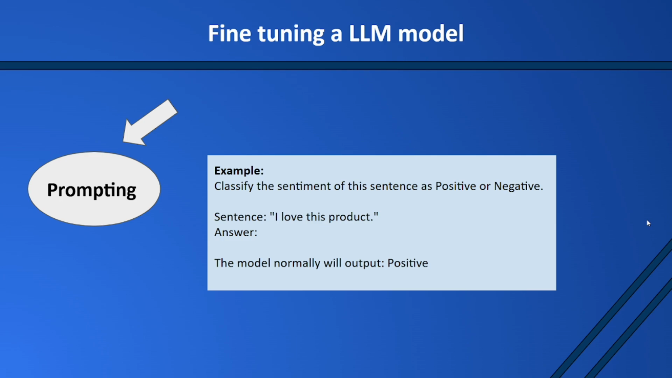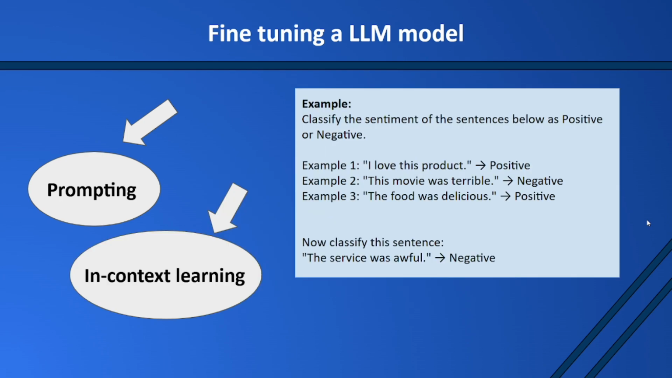The second approach is in-context learning, examples in prompt. This approach provides a way for temporary learning. Classify the sentiment of the sentences below as positive or negative. Example 1, I love this product. Positive. Example 2, this movie was terrible. Negative. Example 3, the food was delicious. Positive. Now classify this sentence. The service was awful. Negative. By looking at other samples in the prompt, the model will learn to answer.